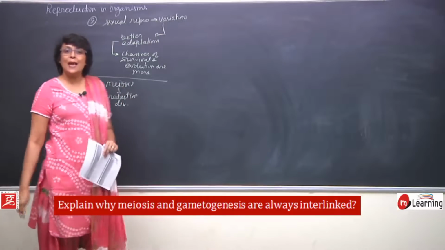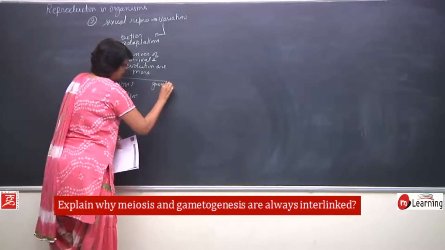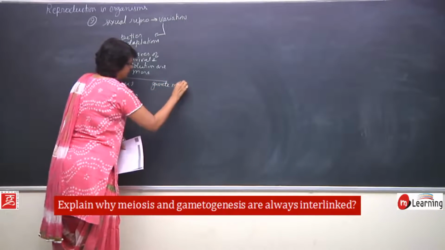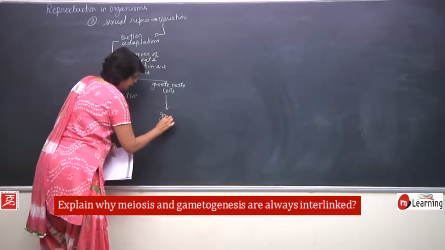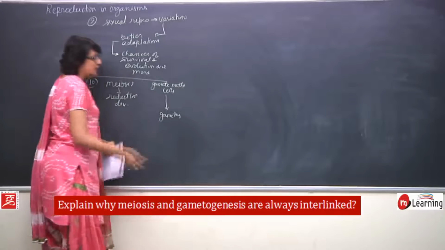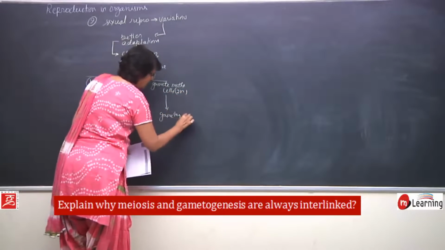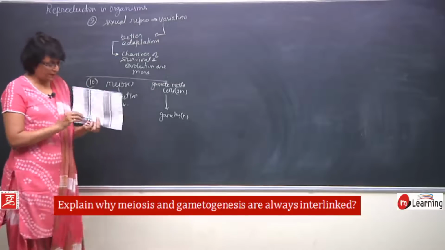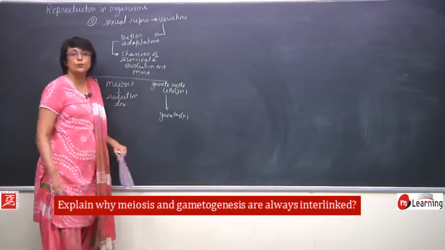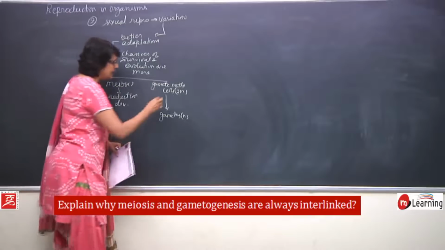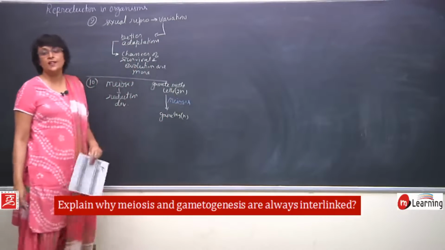What is happening in gametogenesis? The gamete mother cell has to produce gametes. The gamete mother cell is diploid and the gametes which are produced, they are haploid. So, if a diploid mother cell has to produce haploid gamete, then it has to undergo meiosis, that is reductional division.